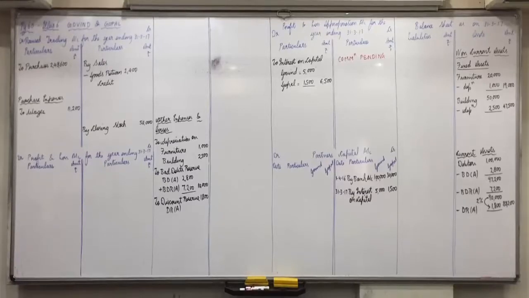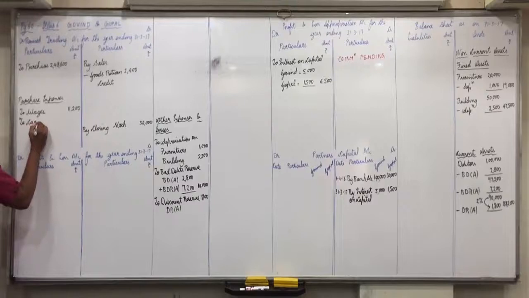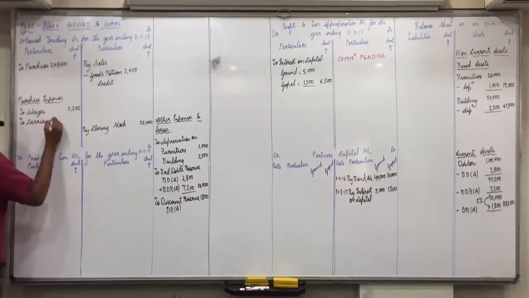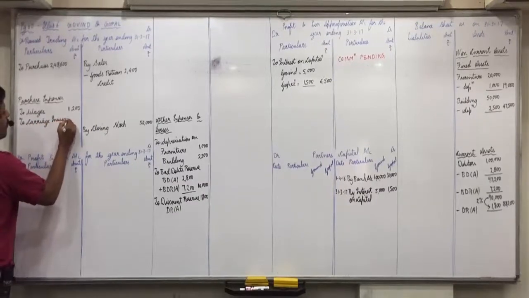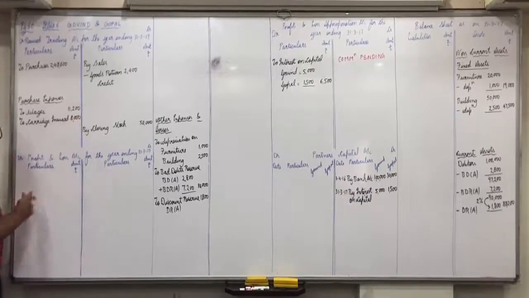Then carriage inward 8,000. Purchase expense, to carriage inward 8,000. Now see what fantastic effect this accountant has given: minus carriage outward 4,000, inward minus outward.